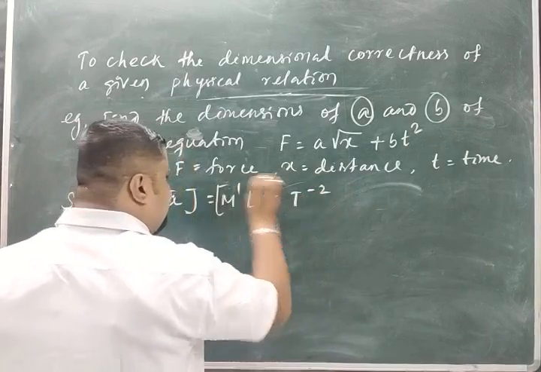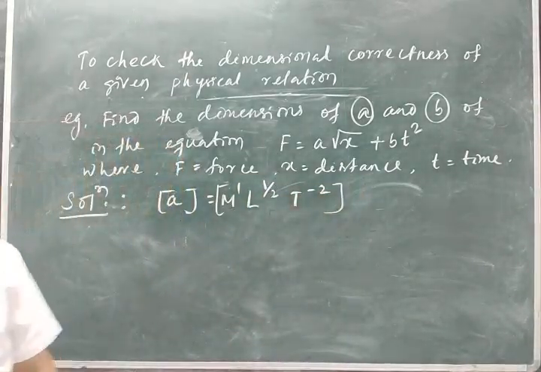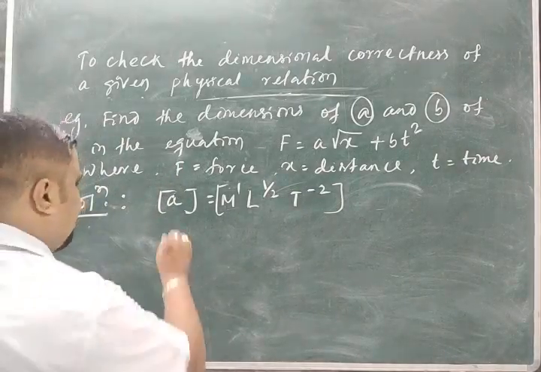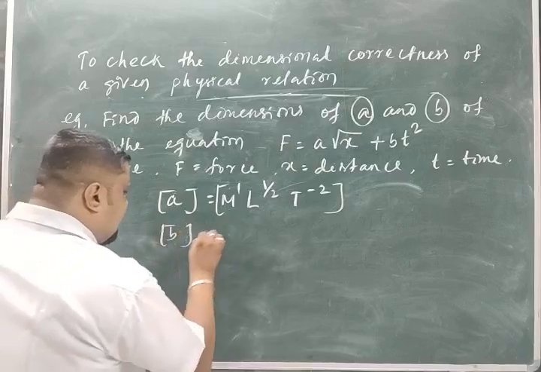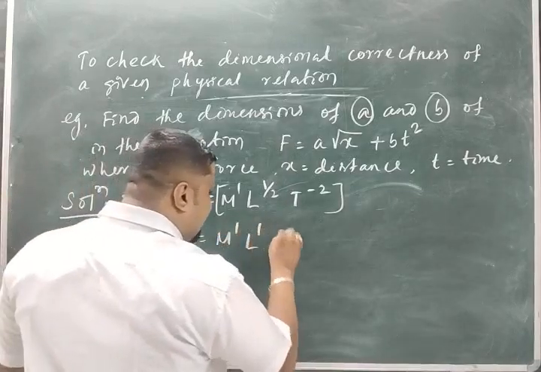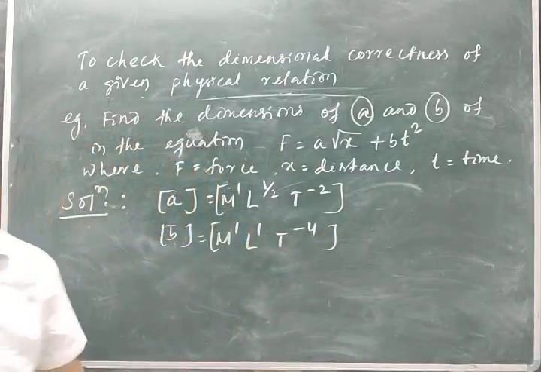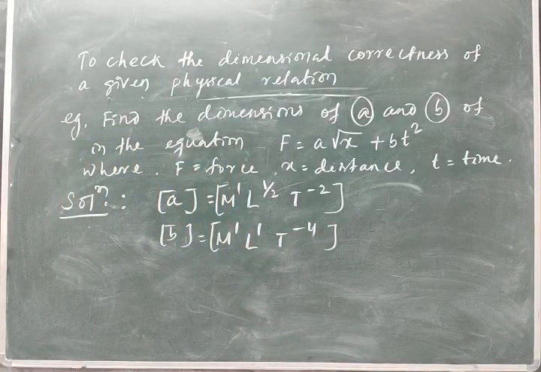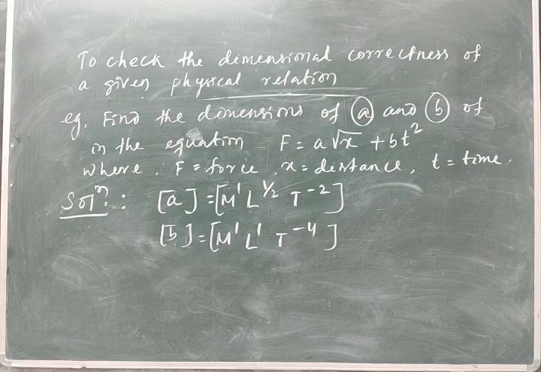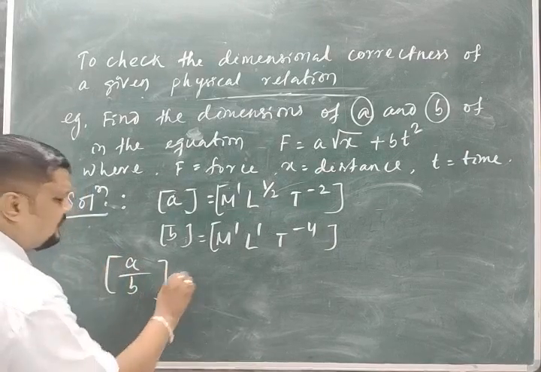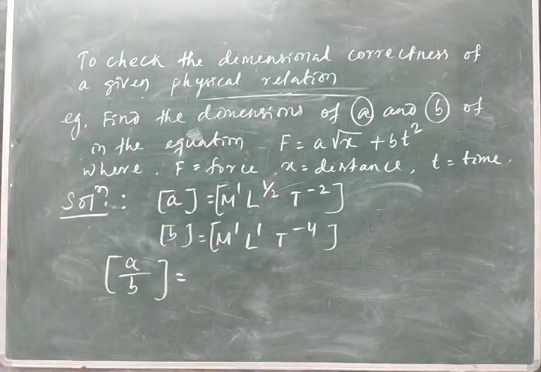I think this one. Or rewind your video and you will get this one, right? M1 L half T minus 2. Then B. Now B I got this one, M1 L1 T minus 4. So find A by B. In the same question, I am not writing the question. If the same question asks to find the dimension of A by B, so what you will do? Divide these two.